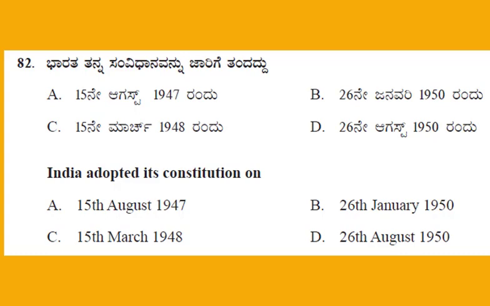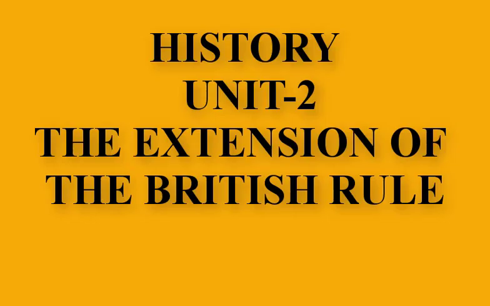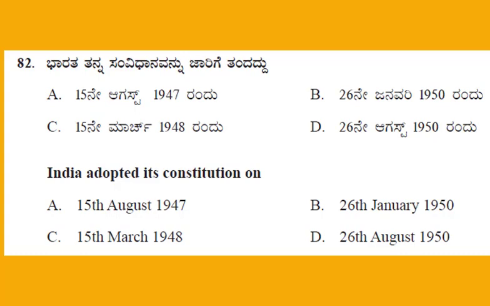And the next, question number 82. India adopted its constitution on. This is from history unit number 2, the extension of the British rule. The four options are: option A, 15th August 1947; option B, 26th January 1950; option C, 15th March 1948; option D, 26th August 1950. And the right answer for this question: option B, 26th January 1950.